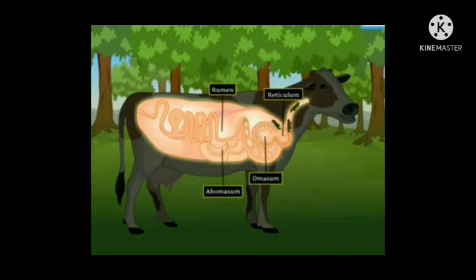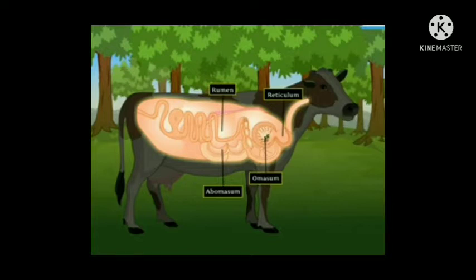They quickly swallow the grass and store it in a part of the stomach called rumen. Here, the food gets partially digested and it is called curd. But later, the curd returns to the mouth in small lumps and the animal chews it. This process is called rumination, and these animals are called ruminants.